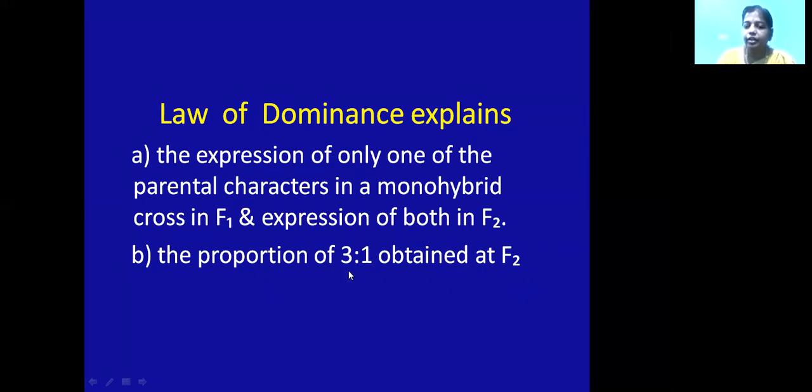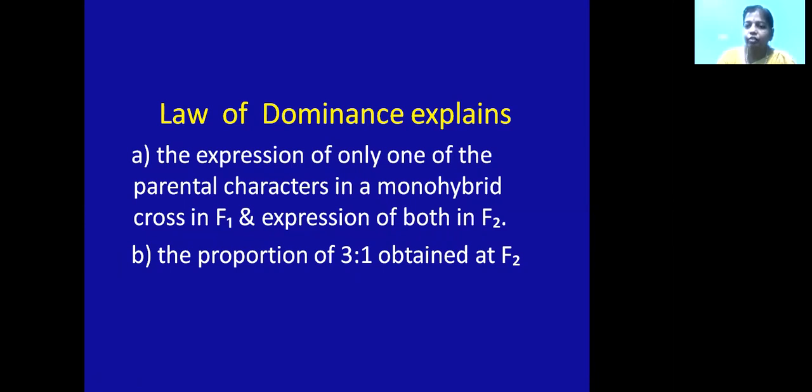Like that, you can say that the law of dominance is nothing but the expression of only one parent in the monohybrid cross in the F1 generation and the expression of both parents in the F2 generation. One allele will dominate the other allele. The one which dominates is called the dominant trait, and the one which is not expressed, or is suppressed, is called the recessive trait.